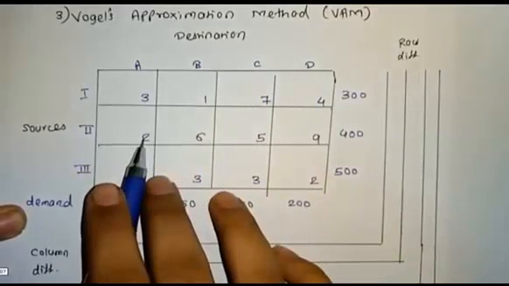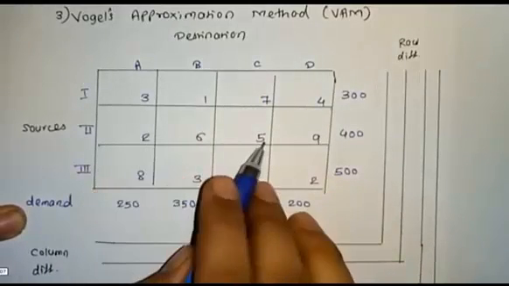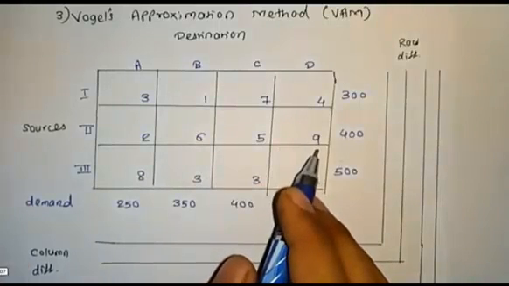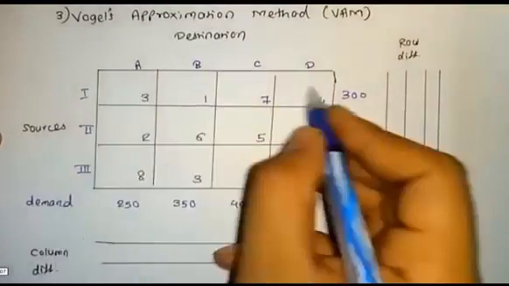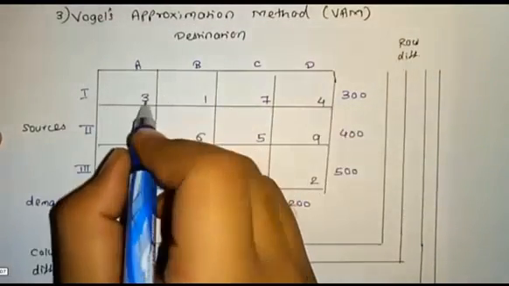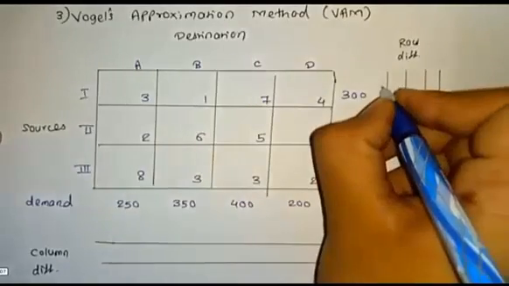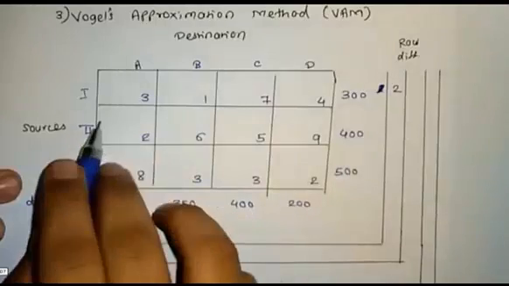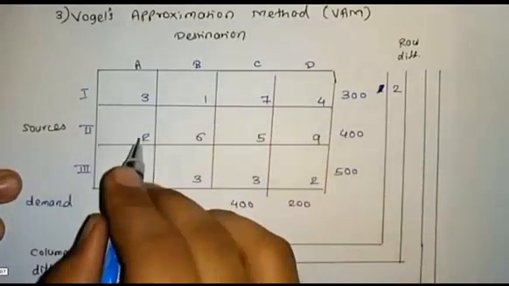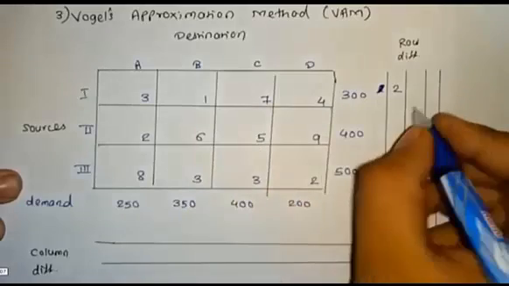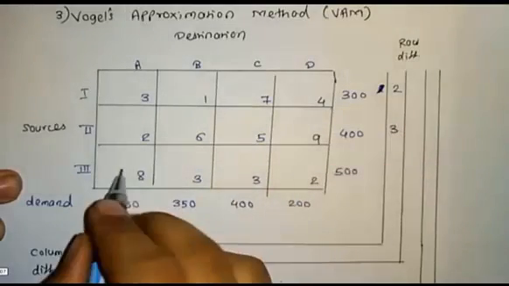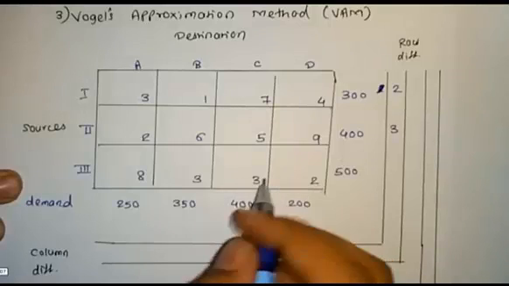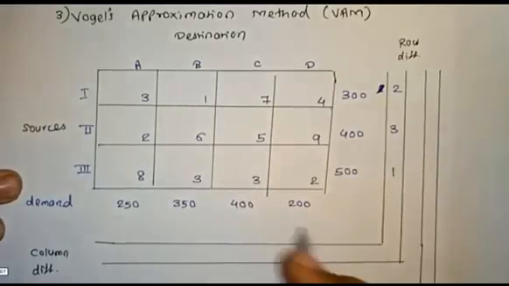Like that, 2, 5, and here 2, 3. In the first row, the difference value will be 2, and in the second row the minimum value is 2, the next highest value is 5, the difference will be 3. In the third row the minimum value is 2, the next highest value is 3, the difference is 1.